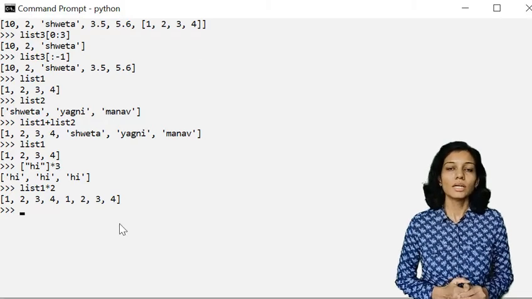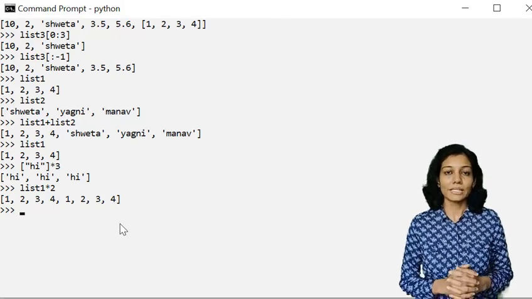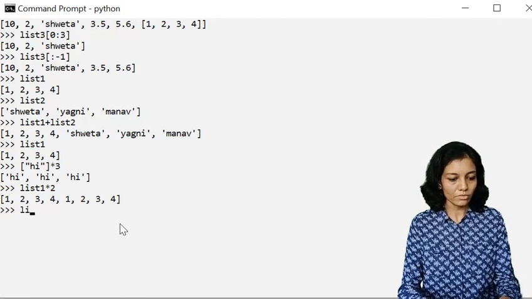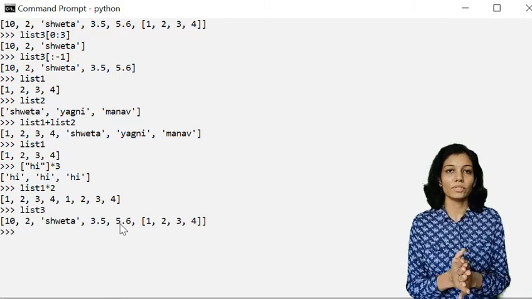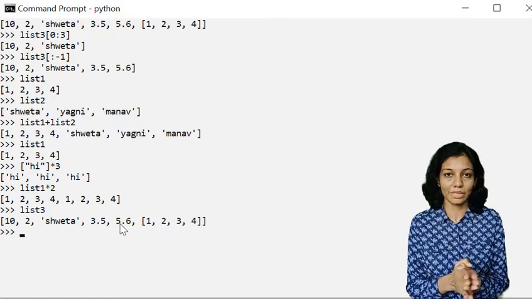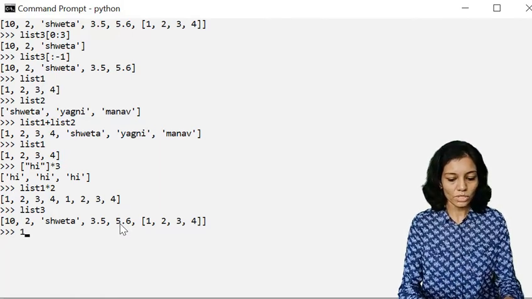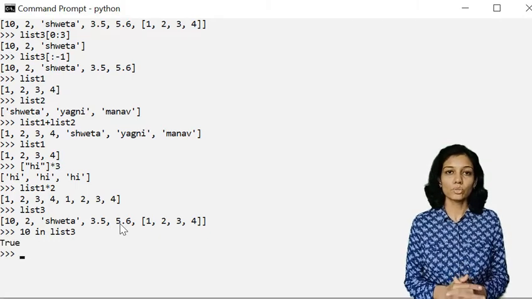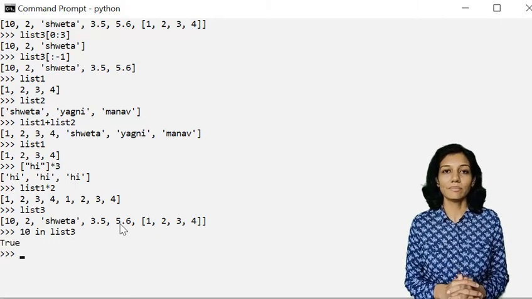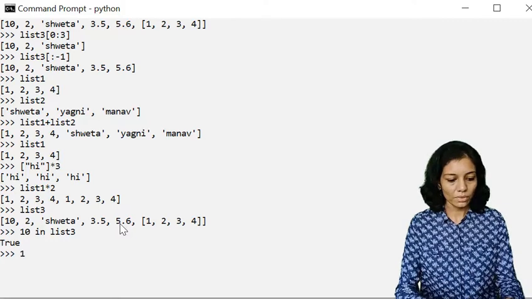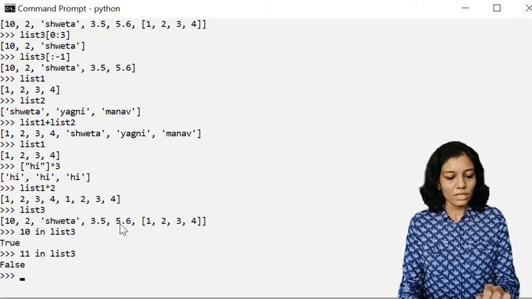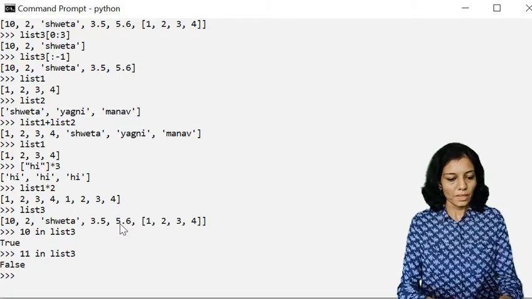Now let us see the membership operator, that is the in operator. If I want to check the value of list3, let us print it. Yeah, this is the value of list3, the elements of list3. And if I check 10 in list3, it will give me True because 10 is an element of list3. If I print 11 in list3, it is going to give me False.